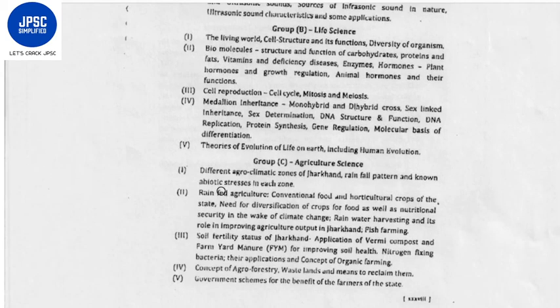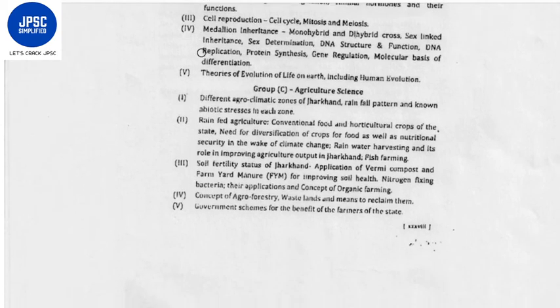Group B is from the biology section, that is the life science section: the living world, cell structure and its function, diversity of organisms, biomolecules, the structure and function of carbohydrates, proteins, fats, vitamins, deficiency diseases, enzymes, hormones, plant hormones and growth regulation, animal hormones and their function, cell reproduction, the cell cycle, mitosis and meiosis, Mendelian inheritance, theories of evolution of life on Earth, including human evolution.